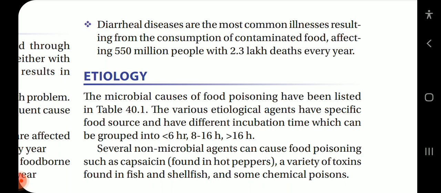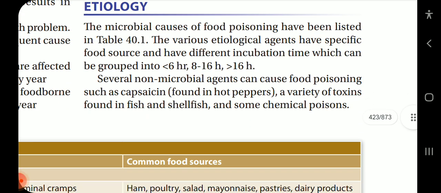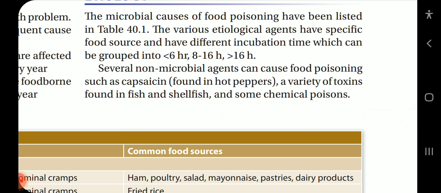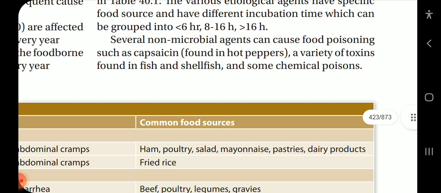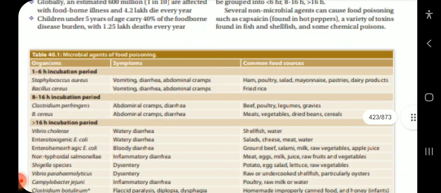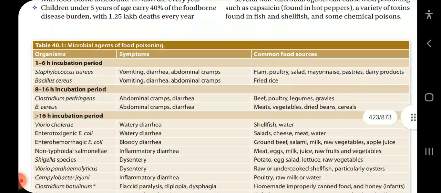Now, etiology. The microbial causes of food poisoning have been listed in the table. Various etiological agents have specific food sources and different incubation times, which can be grouped into less than 6 hours, 8 to 16 hours, and more than 16 hours. Several non-microbial agents can cause food poisoning, such as capsaicin found in hot peppers, a variety of toxins found in fish and shellfish, and some chemical poisons. So let's review these microbial agents of food poisoning.